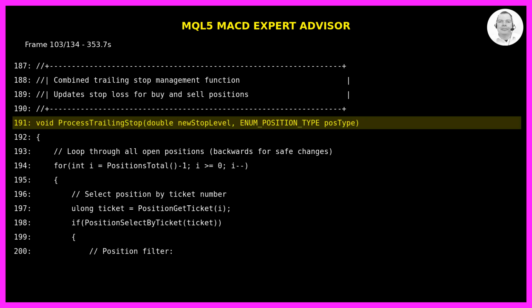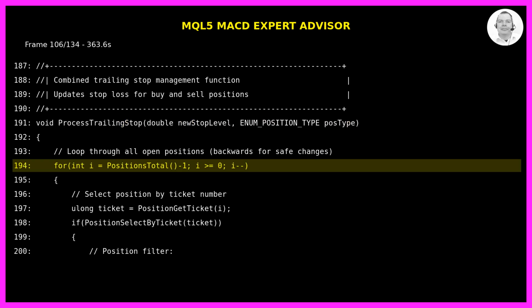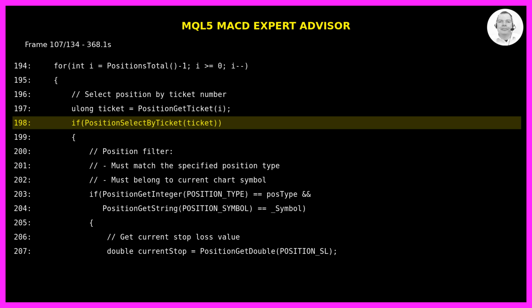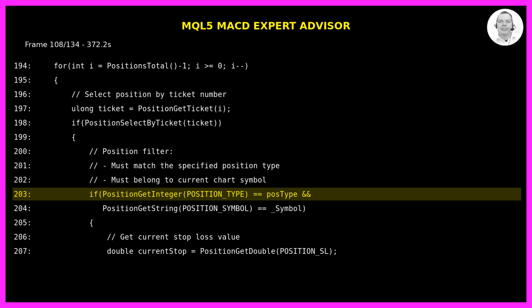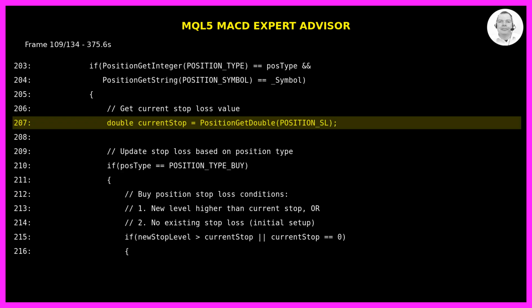The process trailing stop function manages trailing stops for both buy and sell positions. It takes new stop level and POS type as parameters. It loops through all open positions backwards for safe modification. For each position, it selects the position by ticket and checks if it matches the specified type and belongs to the current symbol. It gets the current stop loss value.